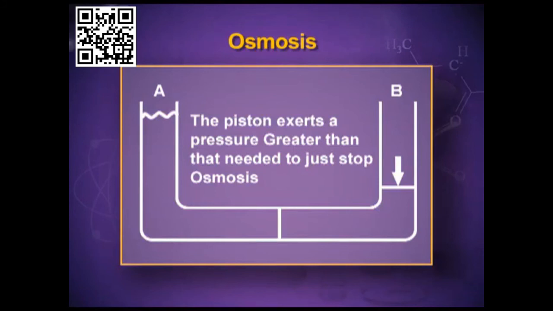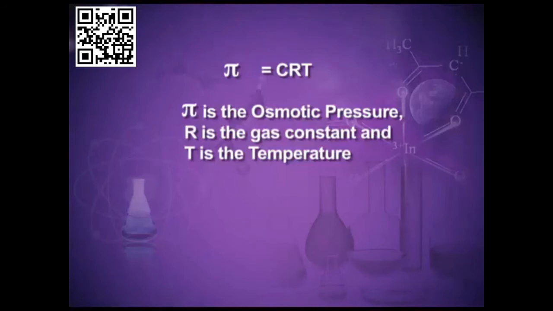From the picture you can see the osmosis. The solvent is moving from the pure solvent side to the solution side. Mathematically, the symbol we use for osmotic pressure is pi. Pi is equal to CRT. C is the concentration, R is the universal gas constant, and T is temperature. Pi is equal to W2 into R into T divided by M2 into V.